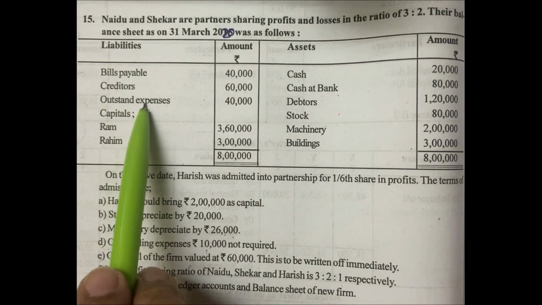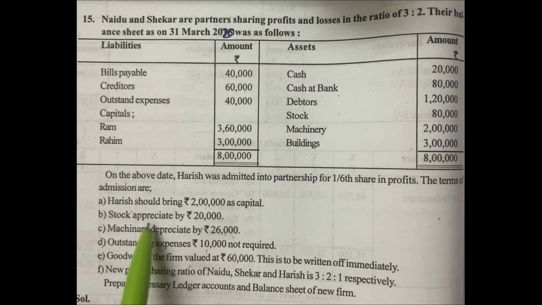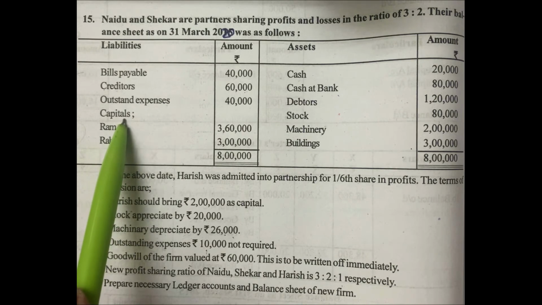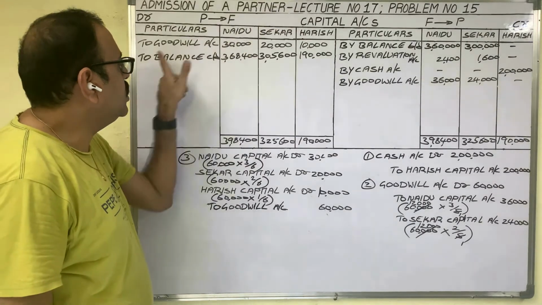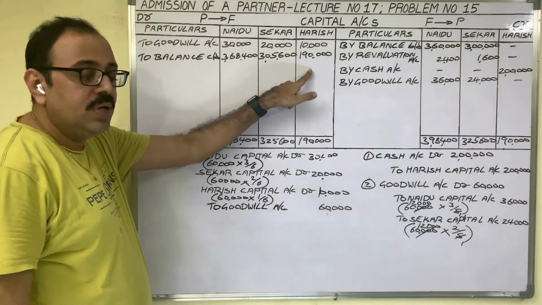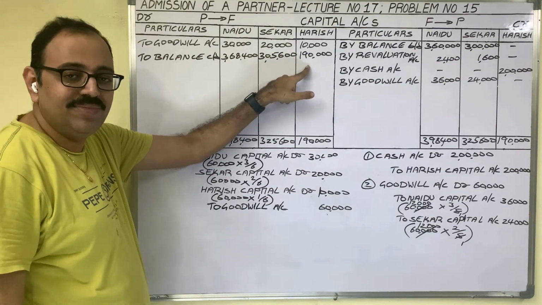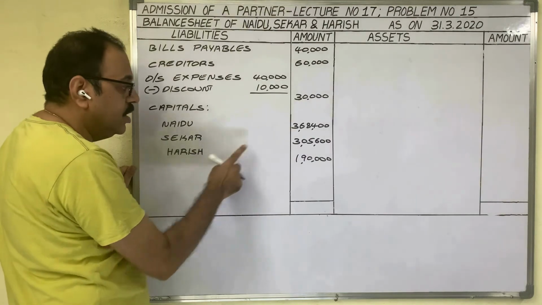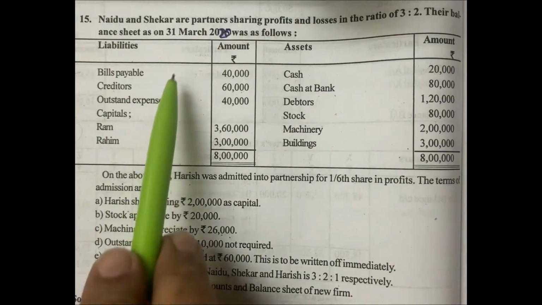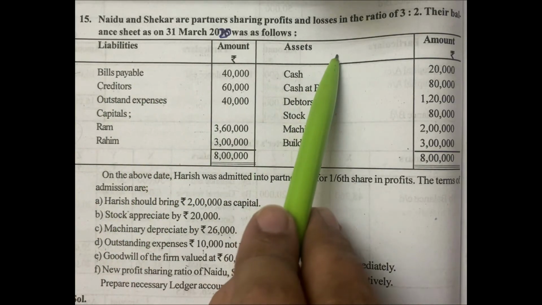All liabilities are completed. Even in the additional information we should observe whether any extra liability is given in the question. There are no extra liabilities. So finally, under the liability side, we have to show the capitals. Don't show these old amounts. Which amounts should we show here? In the capital accounts, balance carried down amounts are there. These three amounts we have to show here: Naidu capital, Shekar capital and Harish capital. So the liability side is completed.